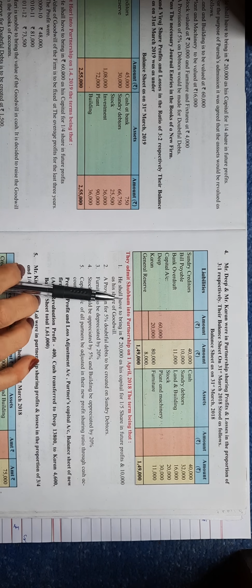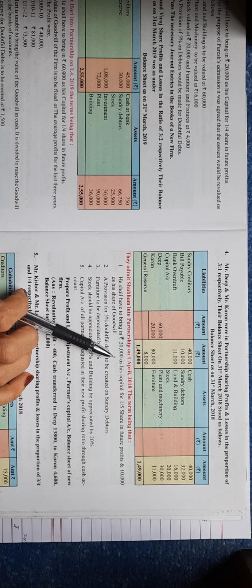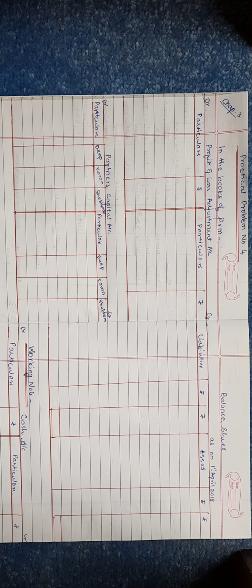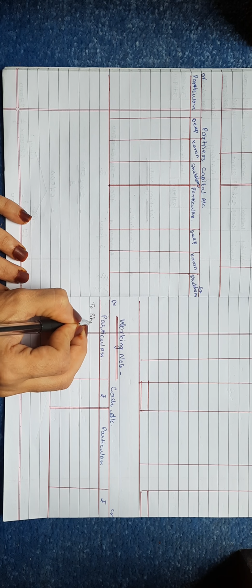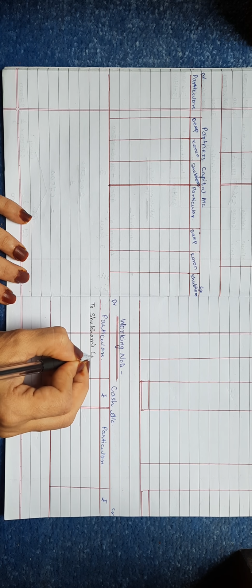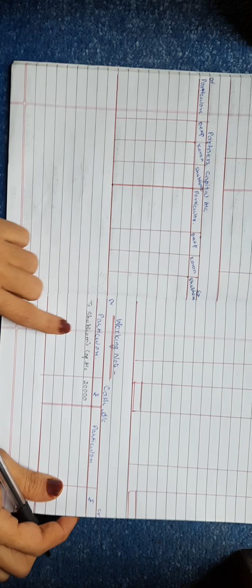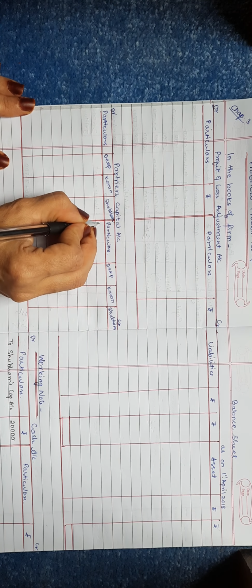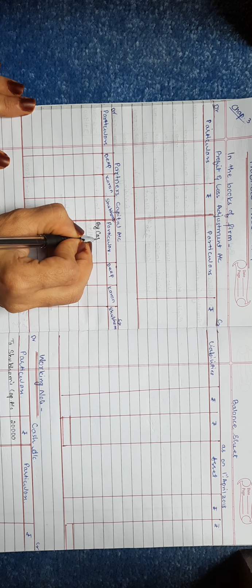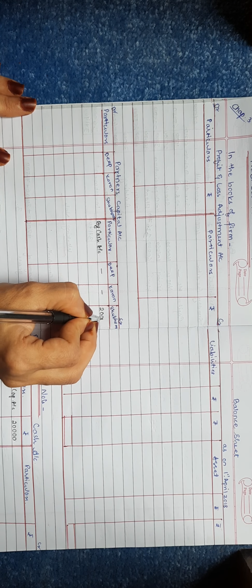Let's start. He shall bring 20,000 as capital. So for the capital entry we do cash or bank account debited to new partner's capital account. It means cash or bank account debited to Shubham's capital account. We have cash account here, so cash account debited to Shubham's capital account, and the amount of capital, that is 20,000. The second effect of it, we have partners' capital account, Shubham's capital account. So on the credit side of Shubham, write by cash or bank account. You can write cash account as in the question it is mentioned, and in Shubham's column 20,000 as the amount of capital.